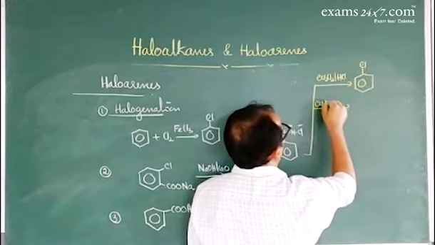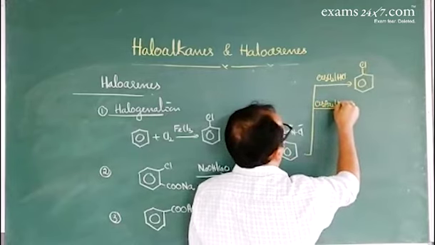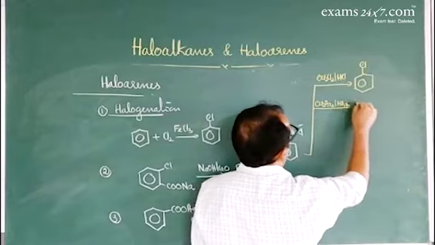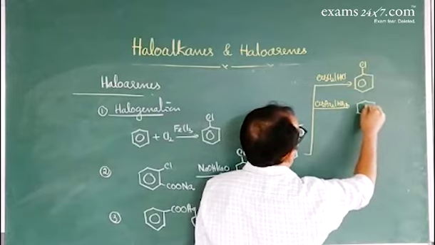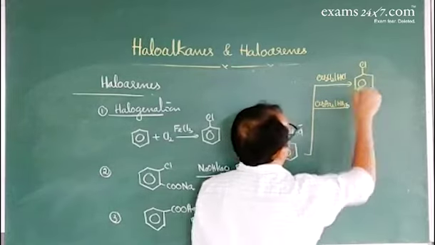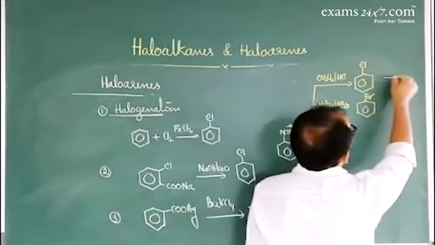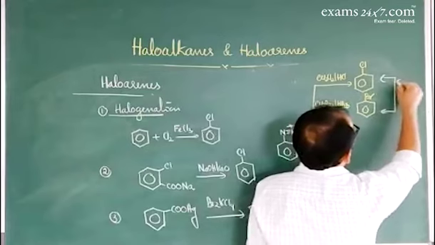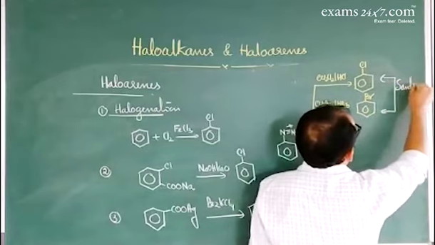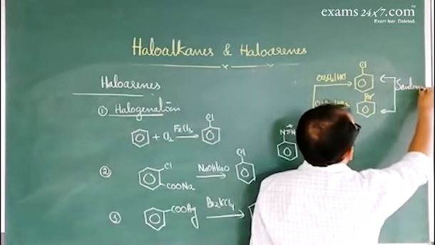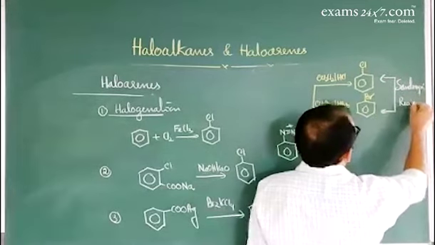Cuprous bromide in the presence of HBr gives bromobenzene. So these two are called Sandmeyer's reaction. Example for Sandmeyer's reaction.